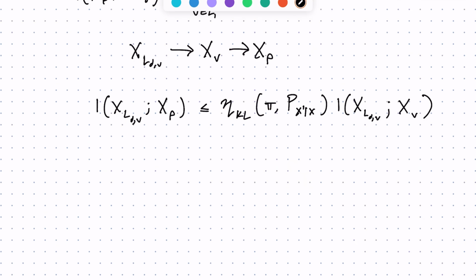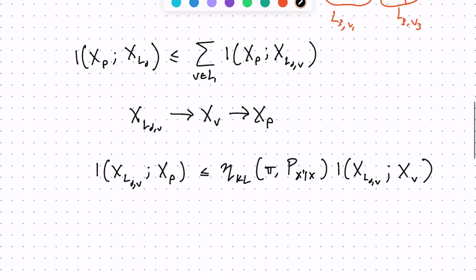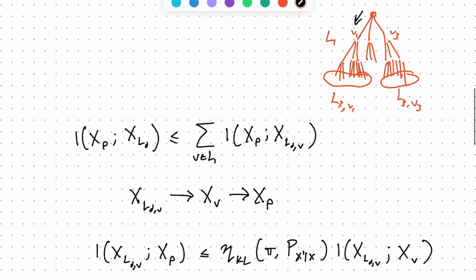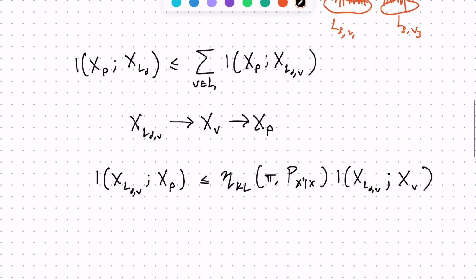At this point, we're going to use the stationarity of our measure, because reversibility implies stationarity, and this basically means that we can move our entire frame of reference down a step.